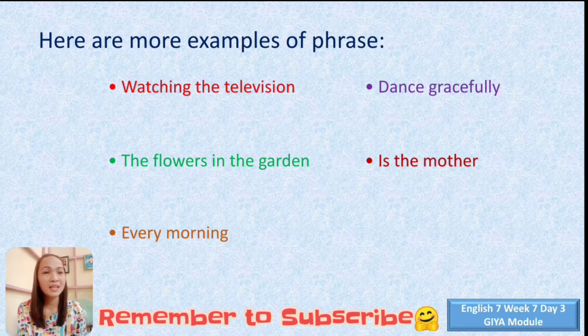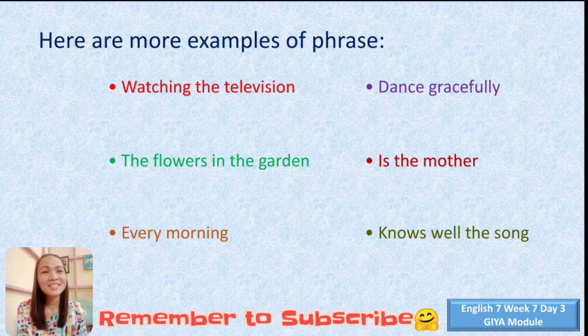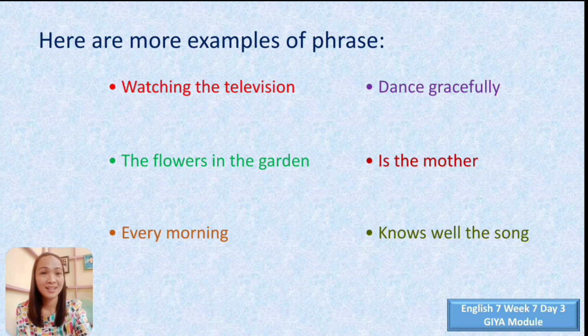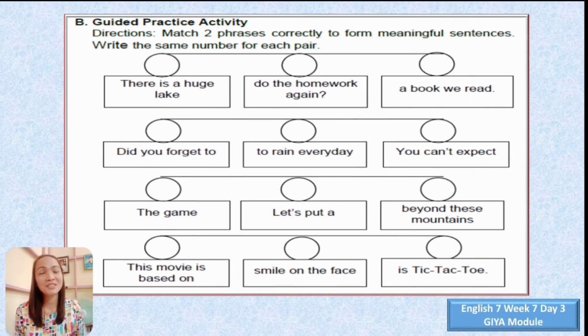Next is the mother. It's not complete, right? Last example is knows well the song. Who knows well the song? And so these are examples of phrases because they do not contain a subject-verb pair. And now let's go to answering the guided practice activity, the independent practice activity, and the evaluation.